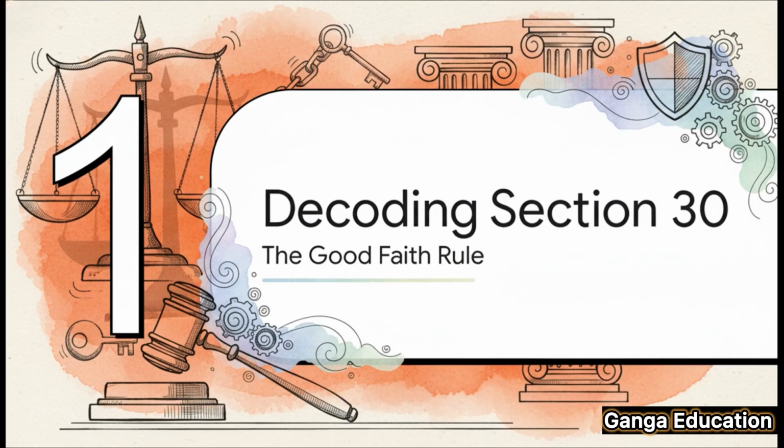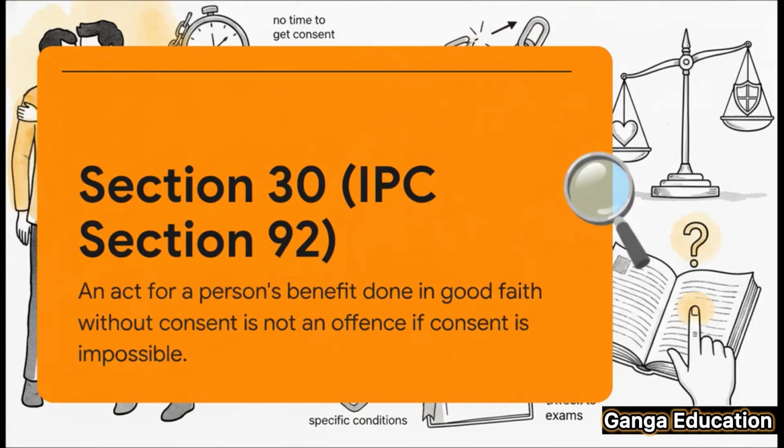Well, Section 30 sets up the principle that an act, which might otherwise be an offense, is excused if it's done for a person's benefit, in good faith, and without their consent. Let's now examine the specific legal language. Now, this section lays out a really powerful exception. The core idea is quite straightforward. If you act in good faith to benefit someone who can't give consent, and there's no time to get consent from a guardian, your act is protected.